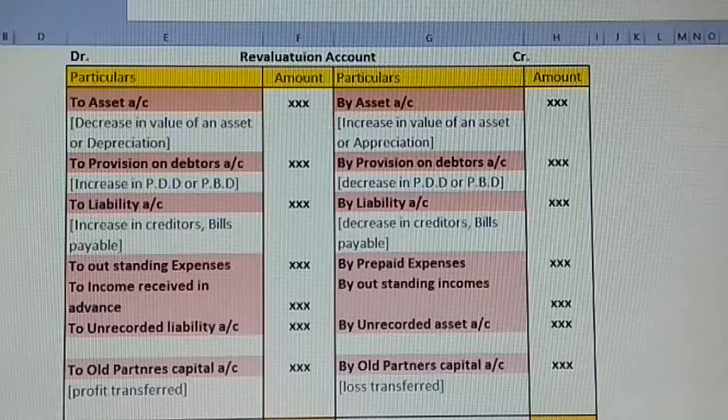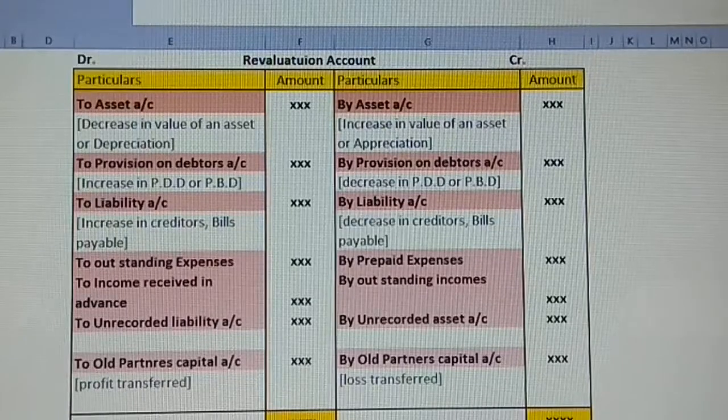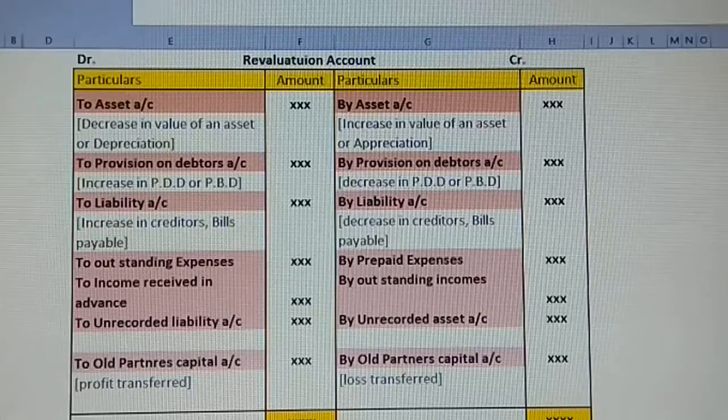Next, third, we have liability. What is this liability account? Treatment of liability. See, if there is a decrease in creditors value or bills payable value compared to your previous years, if there is a decrease in the outsiders' value you are holding, in that case you take the difference amount on the credit side. If the creditors value and the bills payable value keep increasing, the difference amount of what is increased will be on the debit side because your expenses have increased again.